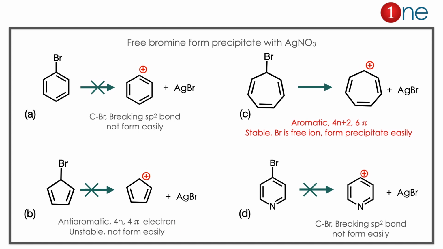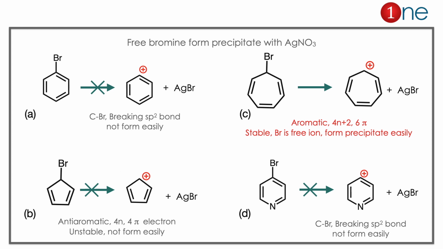Here we look at every compound with the concept of free bromine formation. Free bromine forms precipitate with silver nitrate, that's how you have the precipitate. Here A1 breaks, meaning you have the phenyl cation, which is very much improbable because of sp2 carbon C-Br bond breaking. Then we look at B1. If you break it up you have the cation in conjugation, an anti-aromatic system. It's highly unstable, it will not form easily because the system will go to the stable one, not to the unstable one. Then you look at D, the same thing as benzene. If you remove the bromine, you have the same problem of sp2 carbon. The only possibility is C.